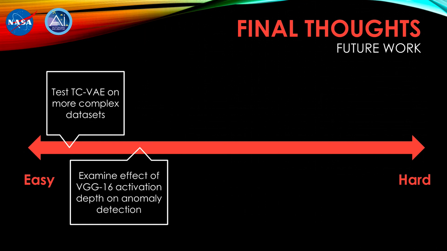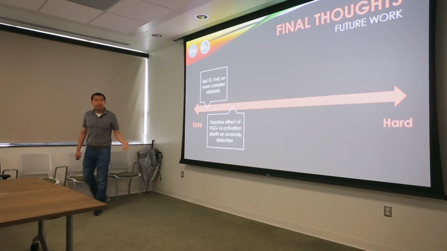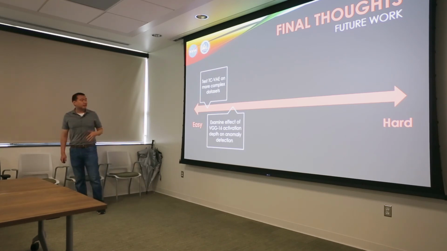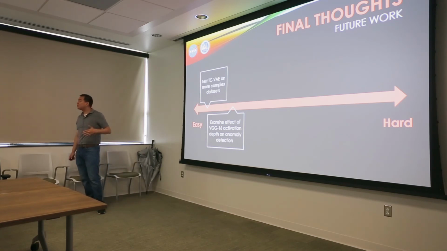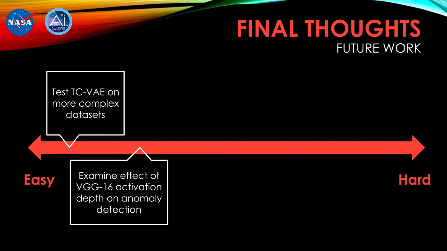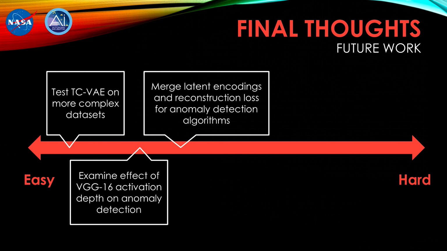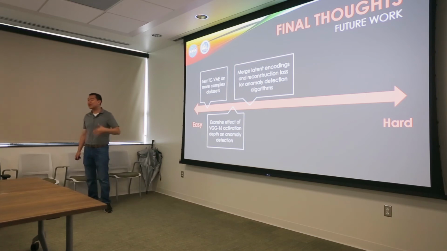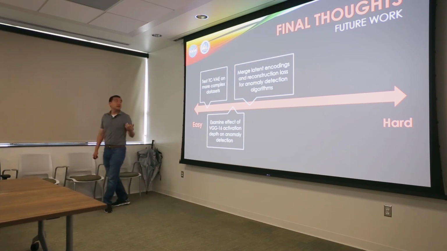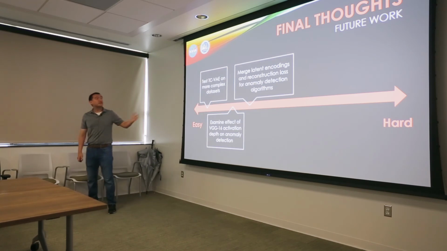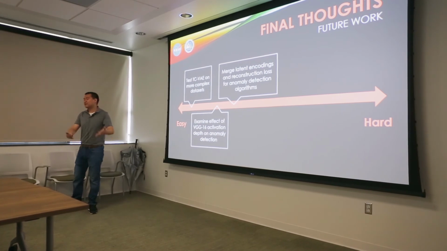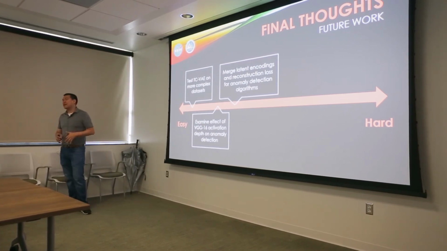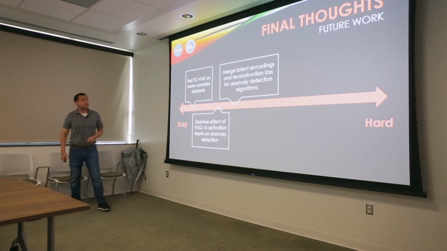I mentioned a bit how we used an internal activation of a pre-trained network to try to help out with anomaly detection. I would be very curious to see whether the depth of the internal activation will help and how that affects anomaly detection. Also, I mentioned that training a binary classifier on just the latent encodings didn't do particularly well for us, but we were able to get better than random results from it. So a quick thing to do is to merge the latent encodings and the reconstruction loss and pass all of that to a binary classifier and see if the whole totality of data can produce better anomaly detection.